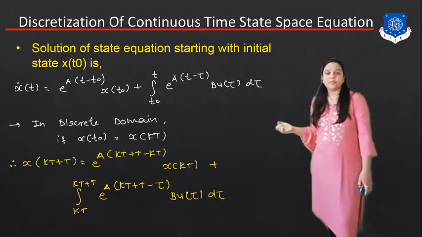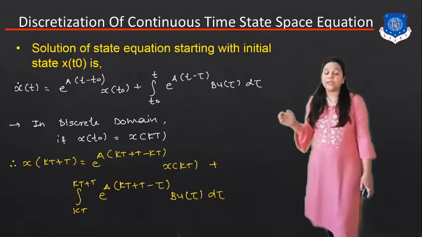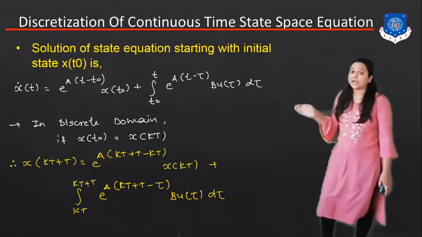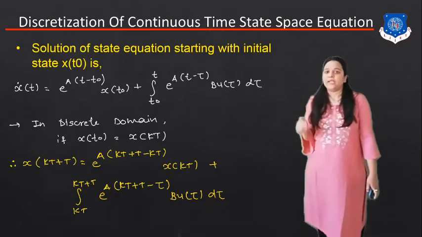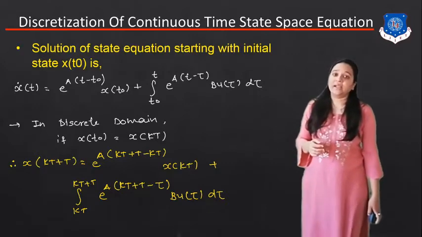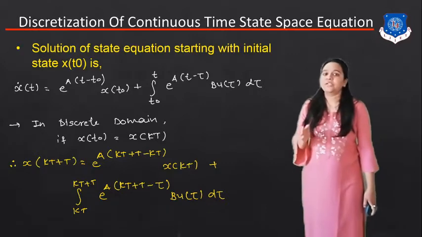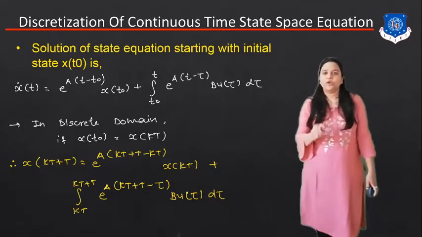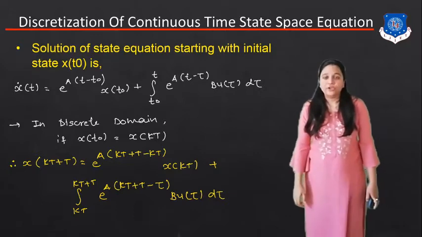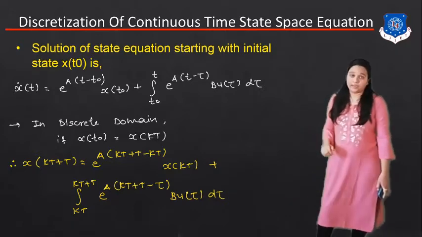Multiplying x of kT plus the integration starting from t0, so here kT to kT plus T of e raised to A in bracket kT plus T minus tau, into B u of tau d tau. So this is the discrete domain equation.